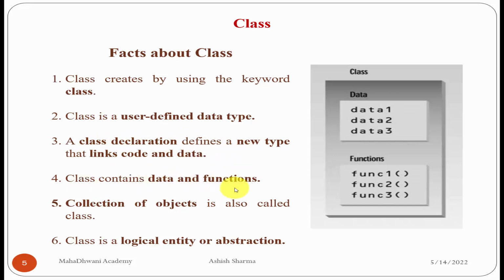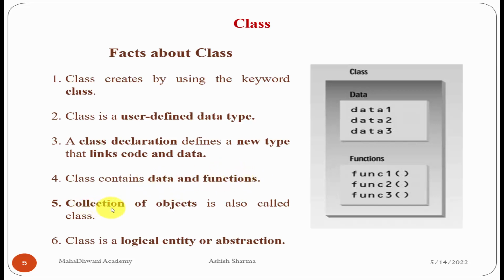Class contains data and function. We can understand with the help of this figure as well. The class is a combination and binding of data with functions, a collection of data and functions. Data is data members, functions means member functions. So for class, data and functions are the members: data members and member functions.